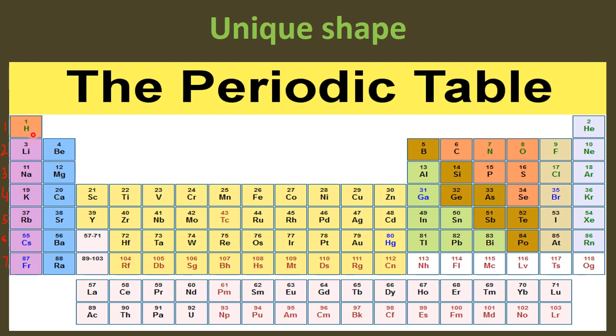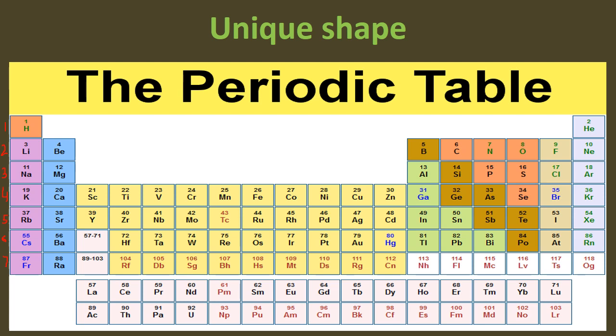All the elements which are placed in same period have same number of shells around their nucleus. Like hydrogen and helium are placed in period number 1. They have only one shell around their nucleus. While if I talk about period number 2, no matter whatever the element, if it belongs to period number 2, it has two shells around the nucleus. And similarly, so on.